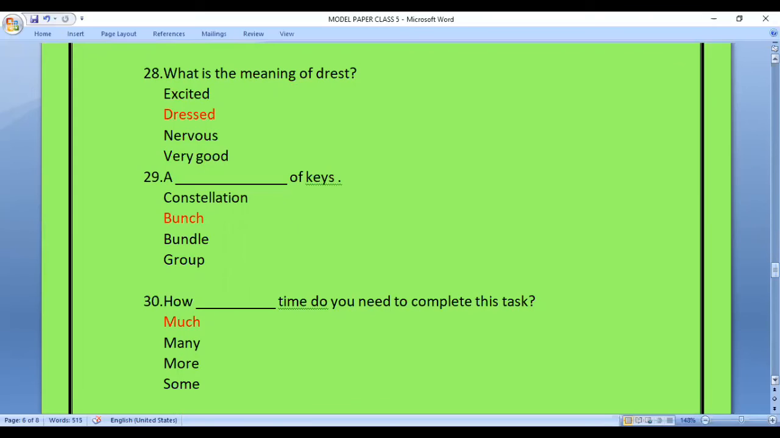Question 30. How dash time do you need to complete this task? In this question, we have been asked to fill the blank again. Options are much, many, more, some. The answer is much. So the sentence formed is, how much time do you need to complete this task?